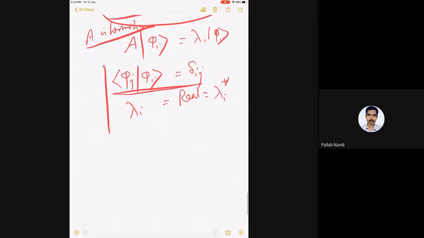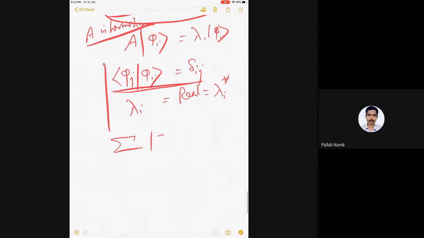I will give you a problem. Given these orthonormal eigenvectors, can you show that this summation over the complete set is equal to an identity? This can be an operator or a matrix, it doesn't matter. In matrix space it will become a matrix, or you can take it as an operator acting on a function.